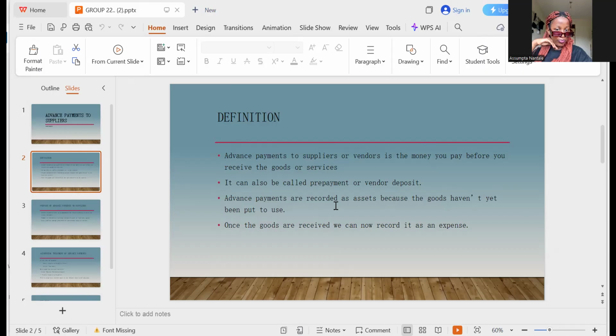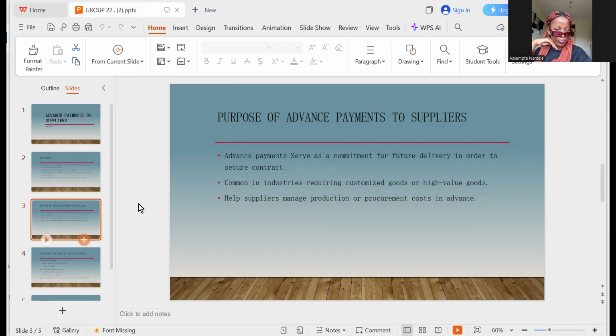Advance payments are first recorded as assets because once you pay for goods that you have not yet received, that is an asset because you've not yet put the goods to use. Then once the goods are received, we can record it as an expense because we've started to use the goods or services. The purpose of advance payments is that they serve as a commitment for future delivery in order to secure a contract.